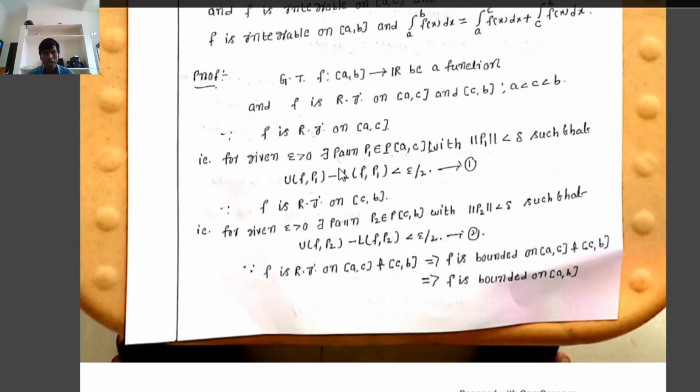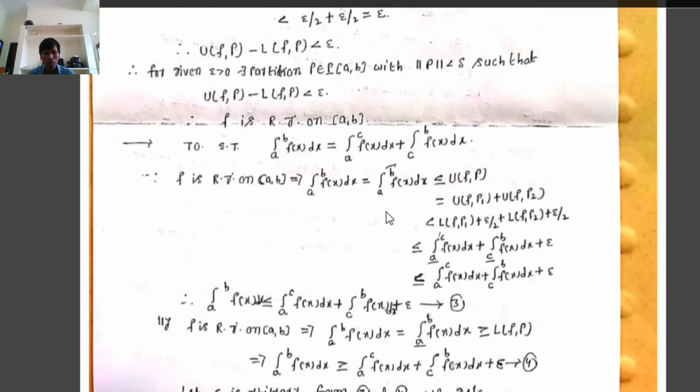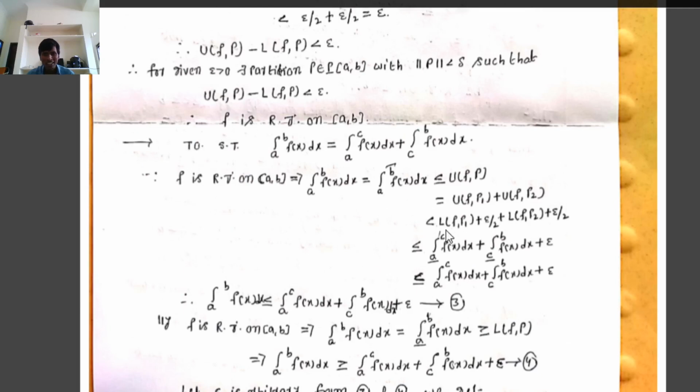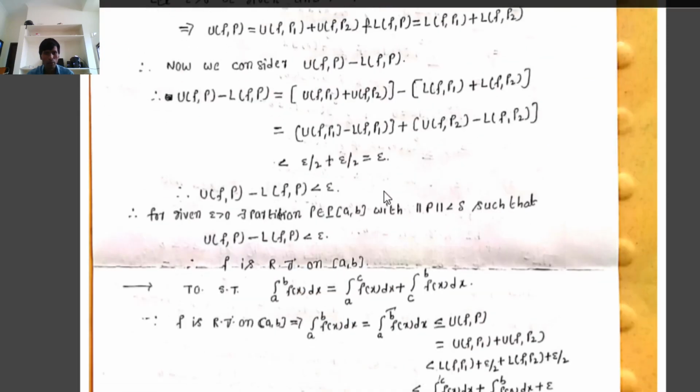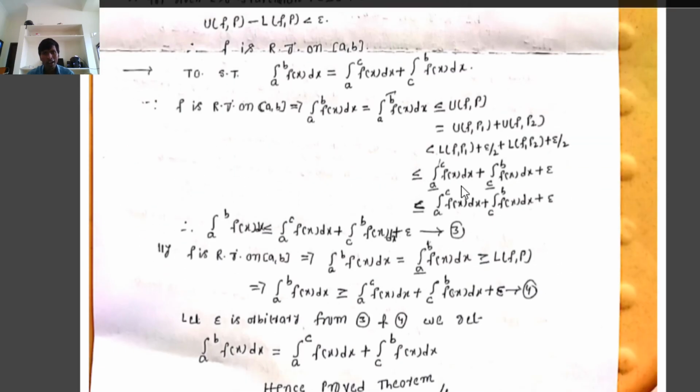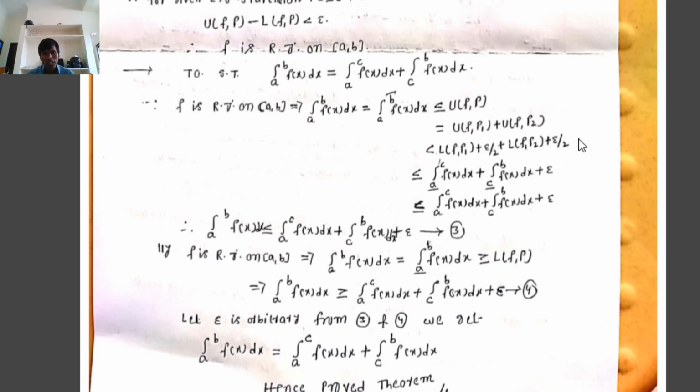From (1), we observe that U(f,P1) minus L(f,P1) is less than epsilon by 2, that implies U(f,P1) is less than L(f,P1) plus epsilon by 2. Similarly, from (2), U(f,P2) minus L(f,P2) is less than epsilon by 2, that implies U(f,P2) is less than L(f,P2) plus epsilon by 2. So now we write U(f,P1) less than L(f,P1) plus epsilon by 2, and U(f,P2) less than L(f,P2) plus epsilon by 2, from (1) and (2).